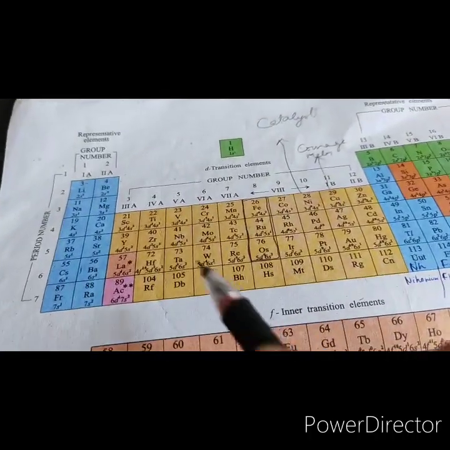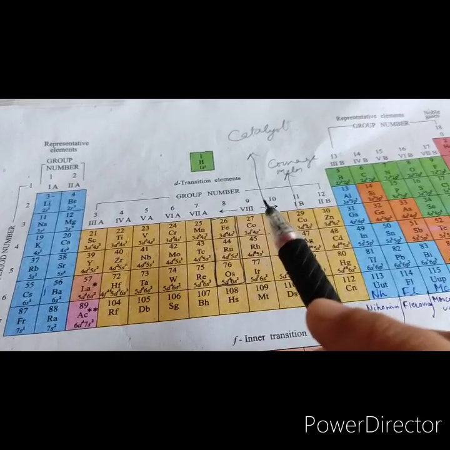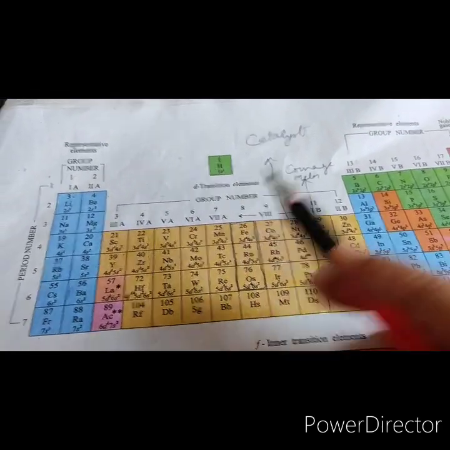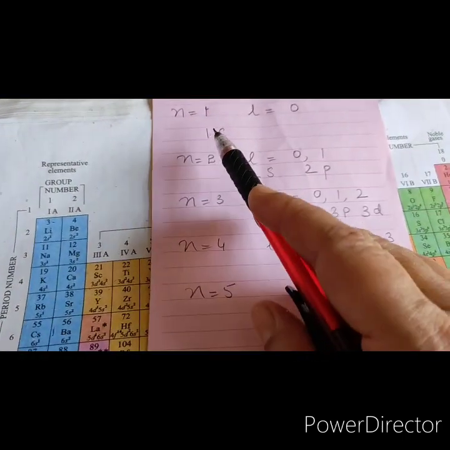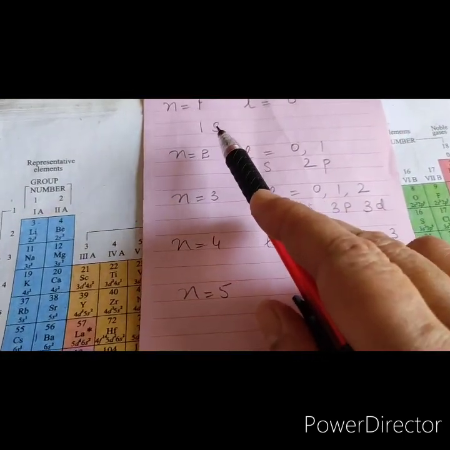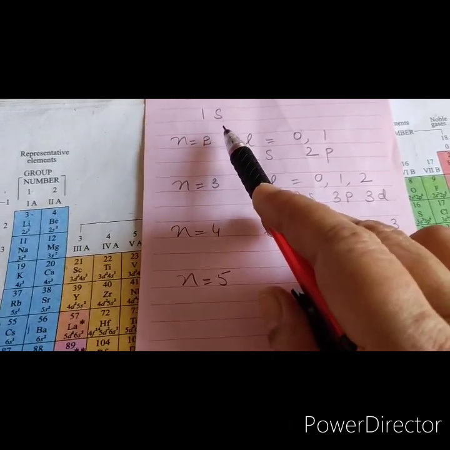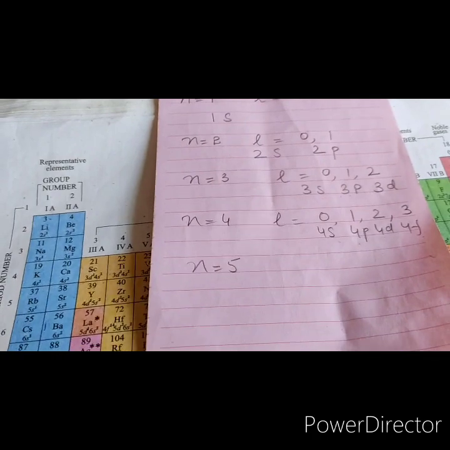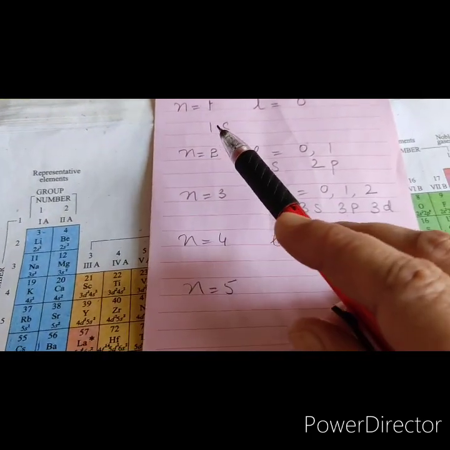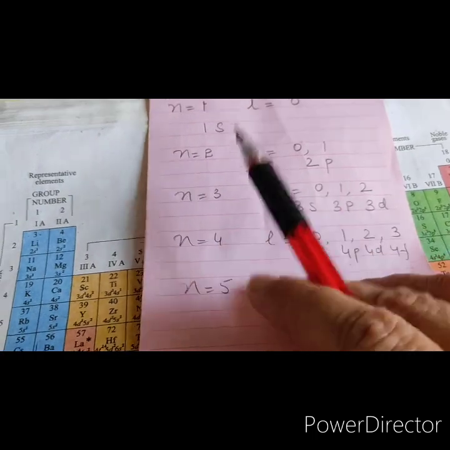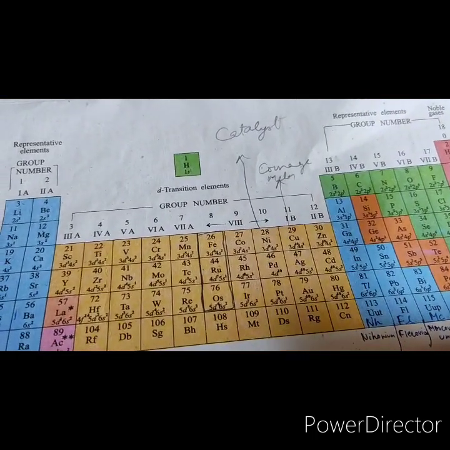Now let us see that the first period has only 2 elements. When I say first period, it means the principal quantum number is 1. When principal quantum number n is 1, l is 0, so there is a 1s orbital. One orbital can accommodate a maximum of 2 electrons. So the first period corresponding to n equal to 1 has 2 elements, that is hydrogen and helium.